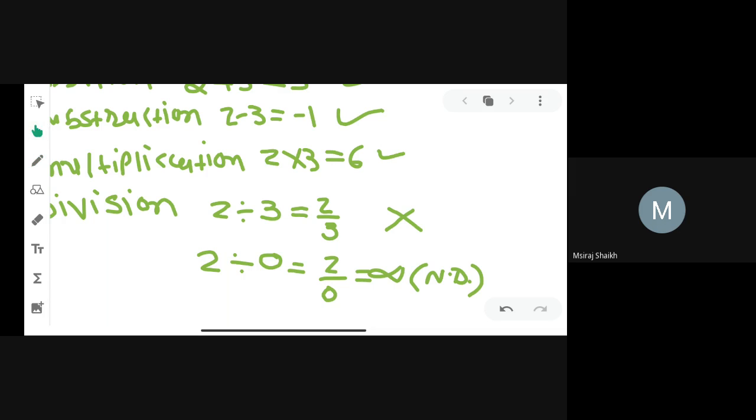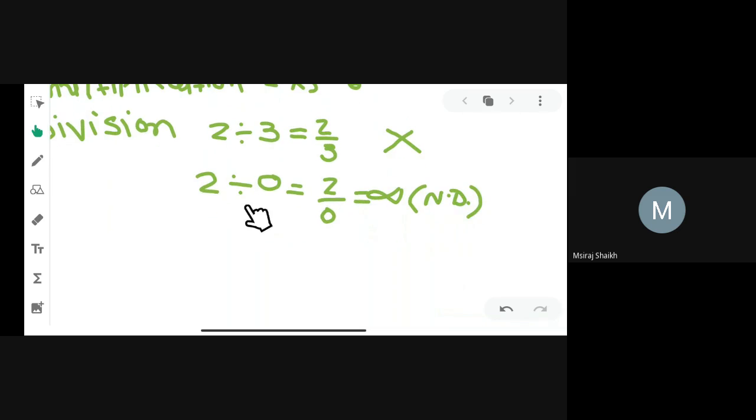You can see from this example, 2 divided by 3, we get the answer 2 by 3. So 2 and 3 are rational and 2 by 3 is also rational. So it is closure under the division. But if we take another example in which 0 is also a rational number, so we divide 2 by 0, we get the final answer infinite, not defined. So if the final answer is not defined, how can we say that it is closure under division? It is not closure. Clear, all of you?